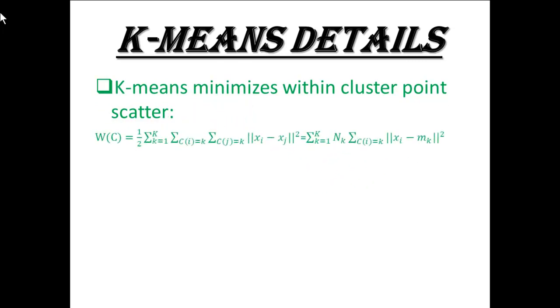W of C equals 1 by 2, summation over k equals 1 to K, summation over Ci equals k, summation over Cj equals k, of the norm of xi minus xj squared, which equals summation over k equals 1 to K, nk times summation over Ci equals k of the squared norm of xi minus mk.